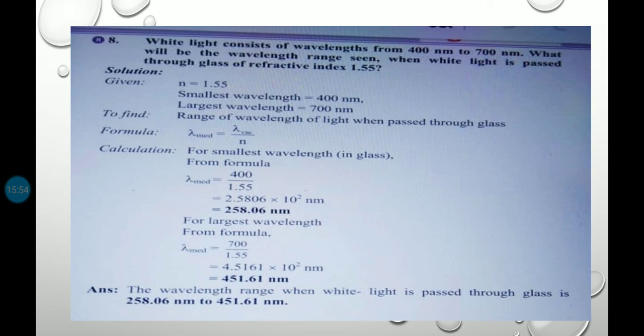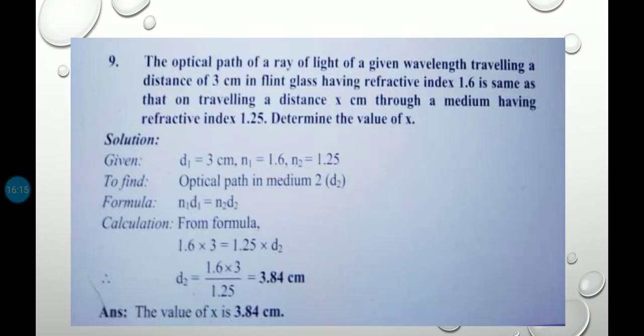This formula is used for the shortest wavelength and the largest wavelength. They can be calculated separately. For the smallest wavelength in glass, lambda is equal to 400 upon 1.55, and you get the answer 258.06 nm. And for the largest wavelength we get 451.61 nm. Then the next question is: the optical path of a ray of light of a given wavelength traveling a distance of 3 cm in flint glass having refractive index 1.6 is the same as that on traveling a distance x centimeter through a medium having refractive index 1.25. Determine the value of x.